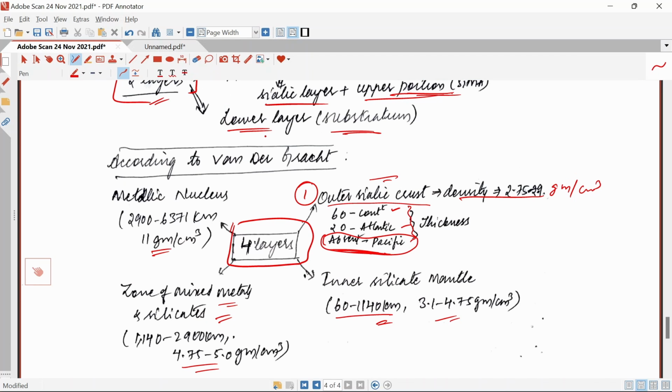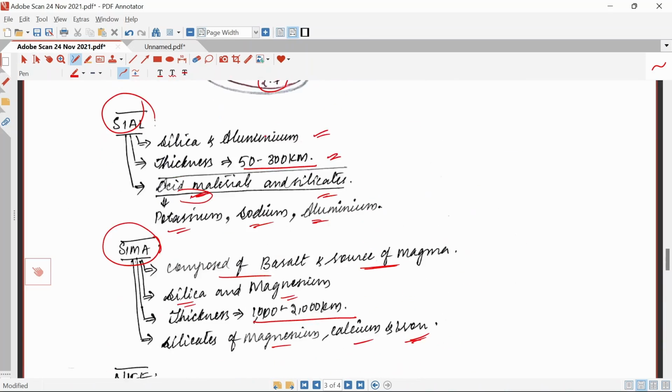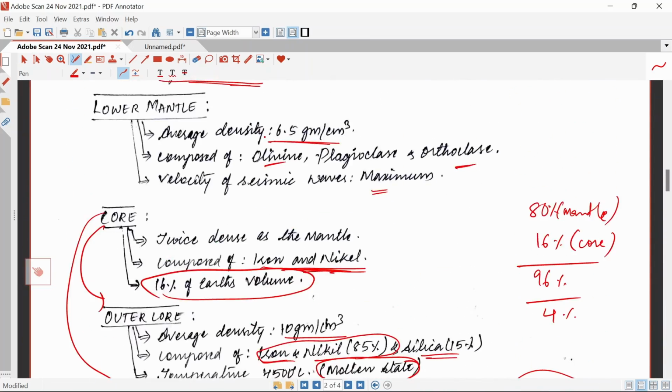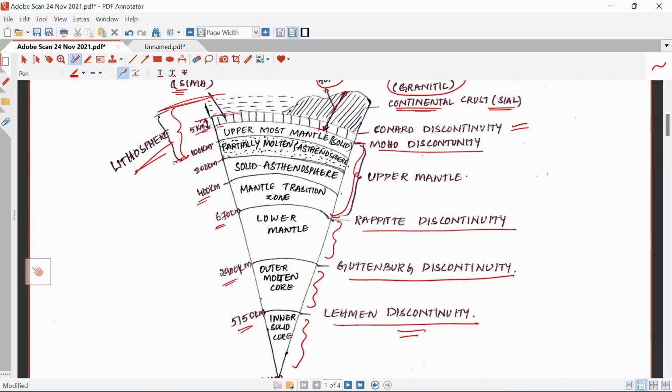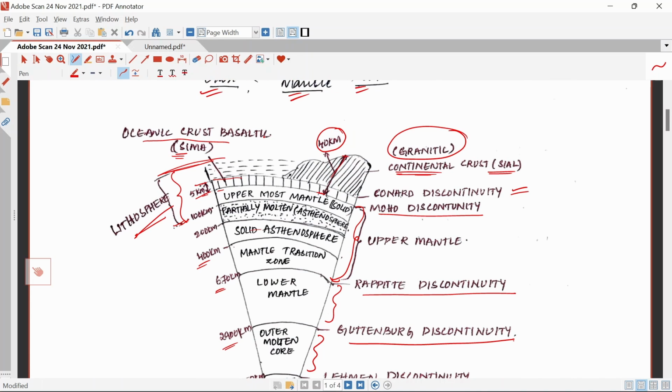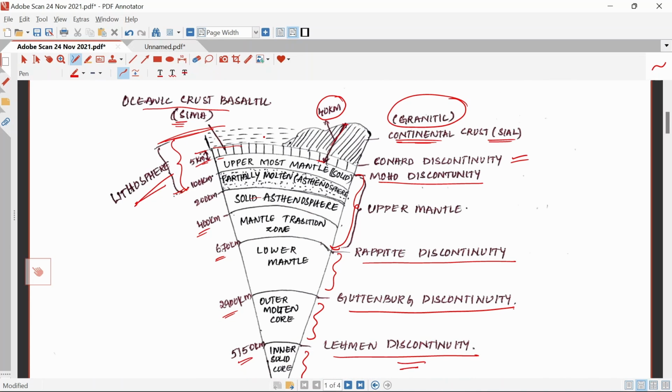So if you understand this initial figure with very deep understanding, or get it very clarified, you will get all the other concepts clear. The main thing is this figure.